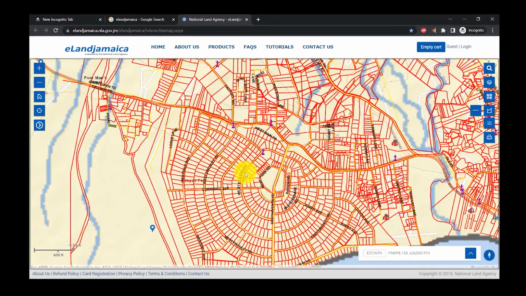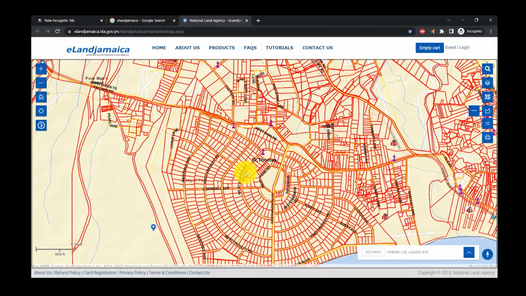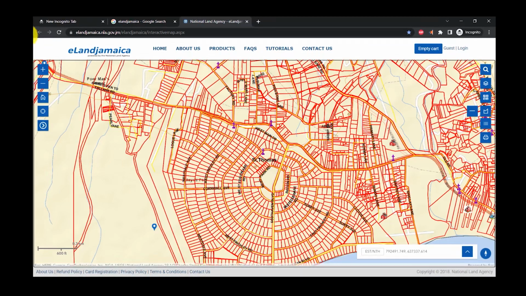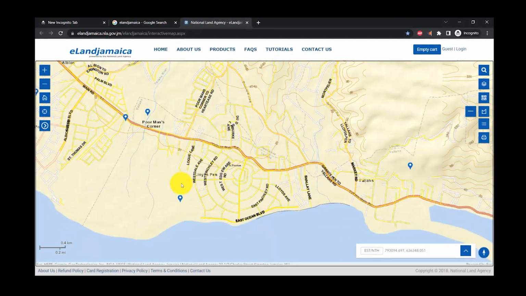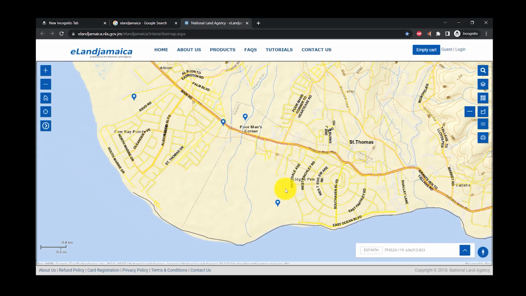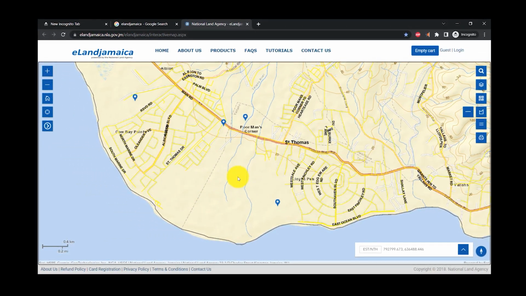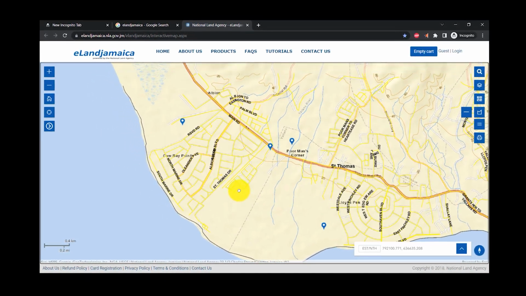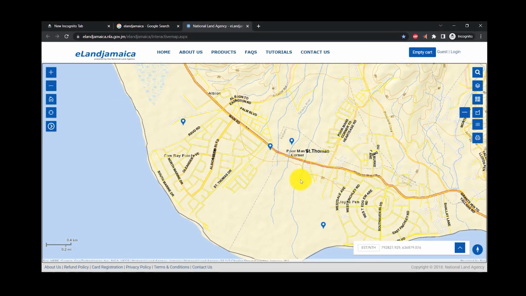What you'll notice immediately is that this map has now transformed into tiny squares and some rectangular shapes being displayed to us. The reason for this is because the eLand Agency, or the National Land Agency of Jamaica, has done some mapping of this geography so that now we can see exactly what is taking place in the different areas.